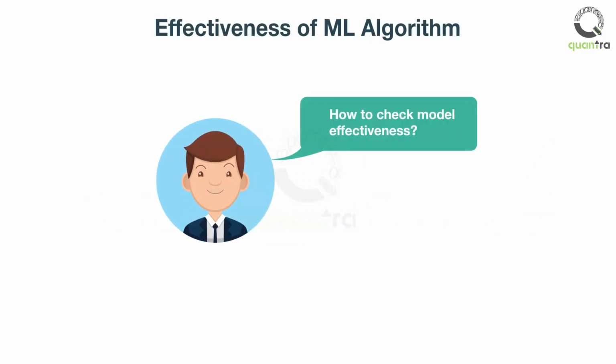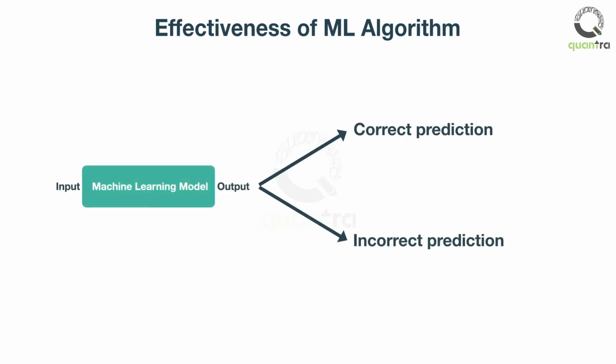How will you check if the machine learning model is effective and useful? And whether the machine learning model is able to learn the patterns from the data and make correct predictions? One of the easiest ways to find out is how many times the predictions made by the ML model were correct. For example, if the ML model is right only 50% of the times, then it is not at all useful. As you can be right 50% of the times by making random decisions too.